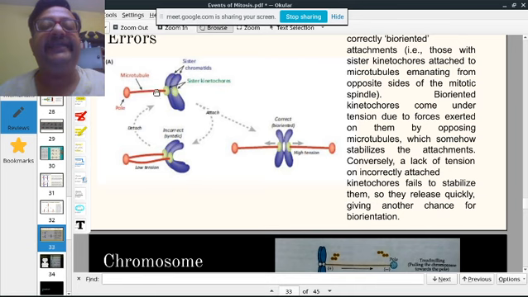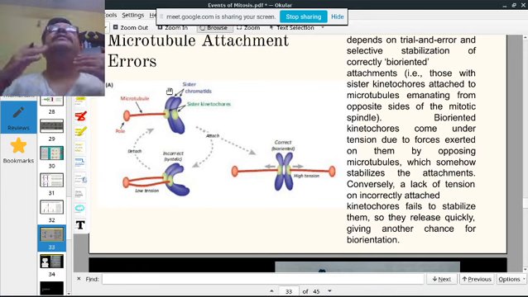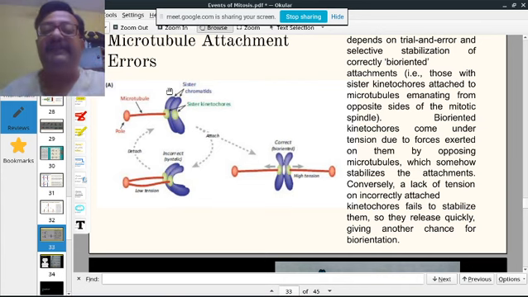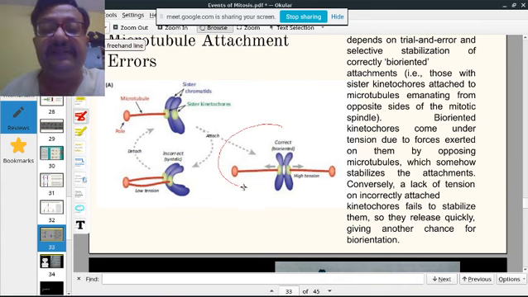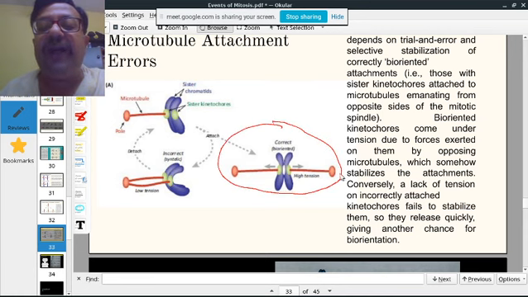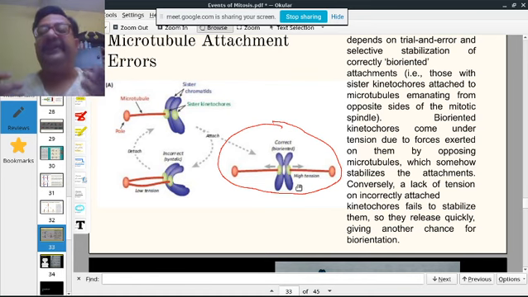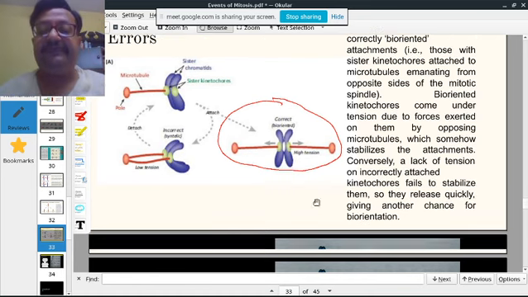One side detaches, and again it waits for another one to come and attach. So it's like a trial and error. So error happens, detach, again a trial, a right attachment will take place. This is a right attachment. From one side to one kinetochore, another side to the other kinetochore. So this is the perfect attachment which takes place.